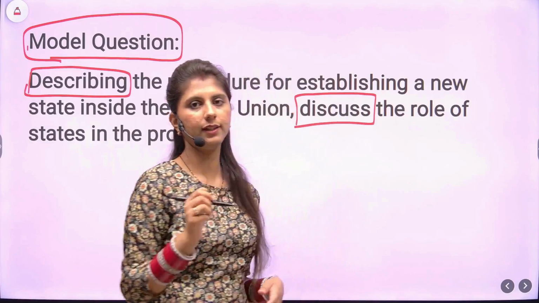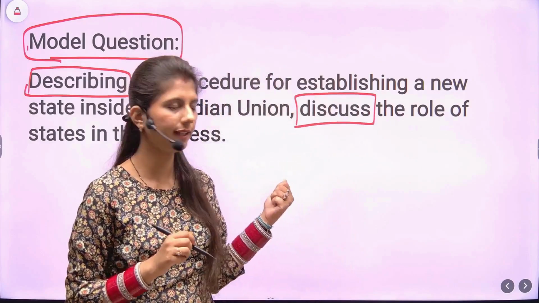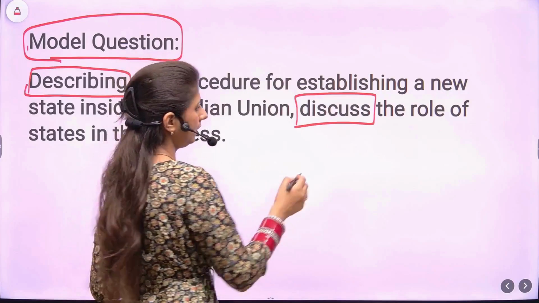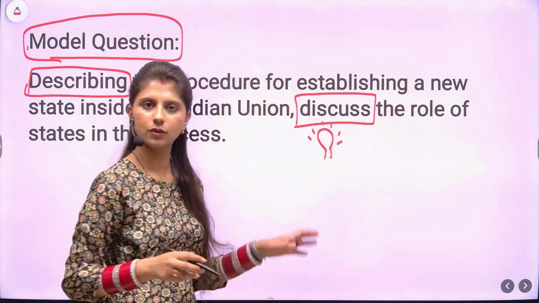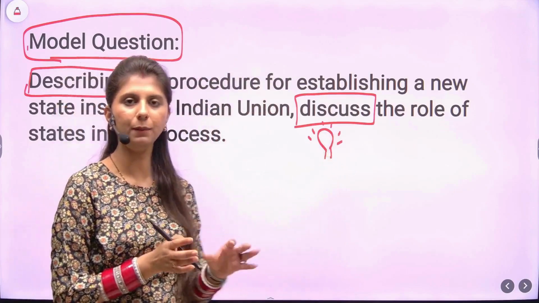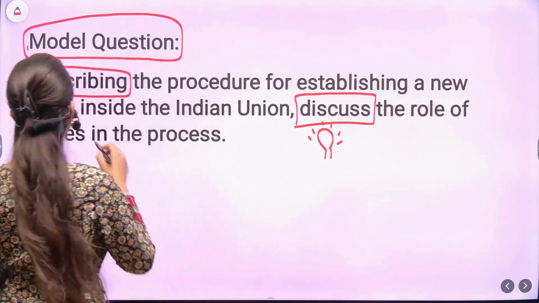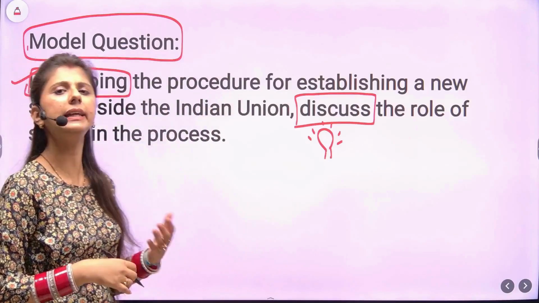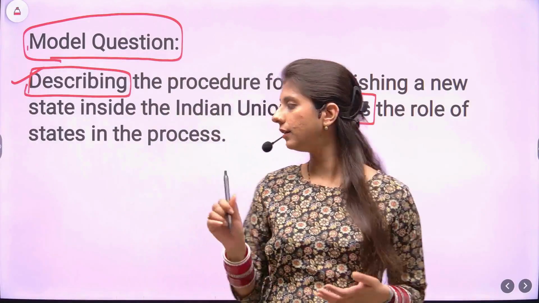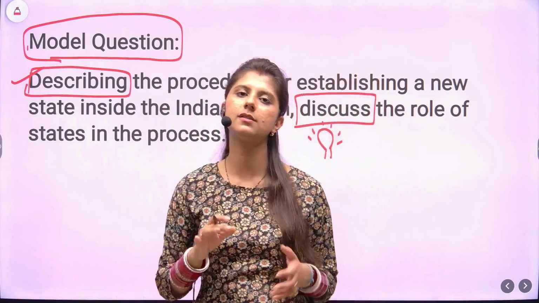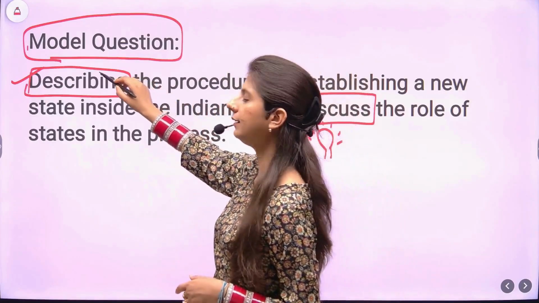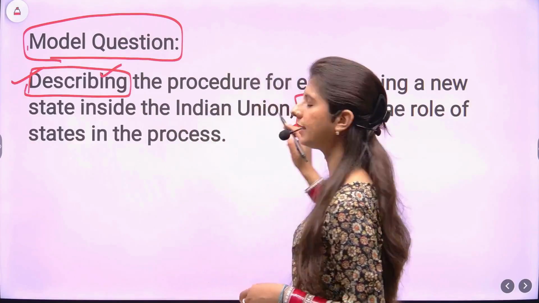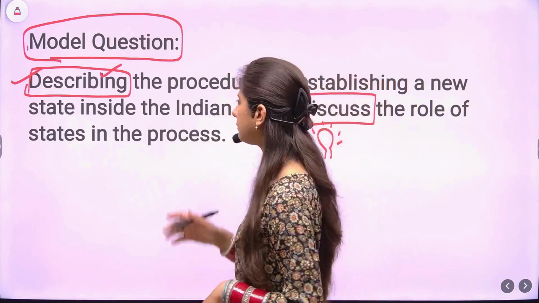As mentioned earlier in the previous lecture, we have discussed both these. So what does discuss mean? If you remember, there was a bulb. You need to light up your mind. So discuss means covering up the topic, but in brief. And here describing, a bit of in-depth explanation. So here, in both these cases, no personal judgment is required. You just need to write about the content. Here in bit depth, and here all sides of the issue in brief.